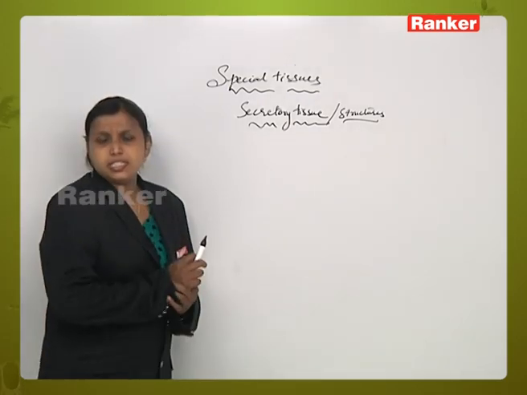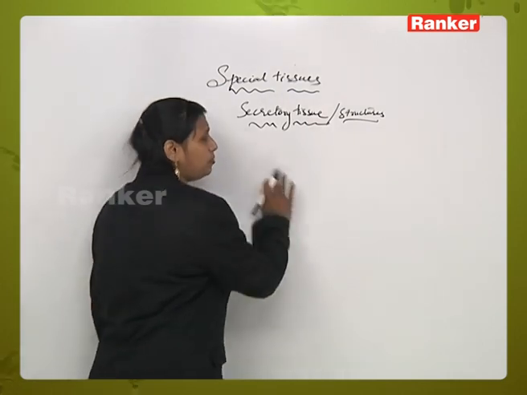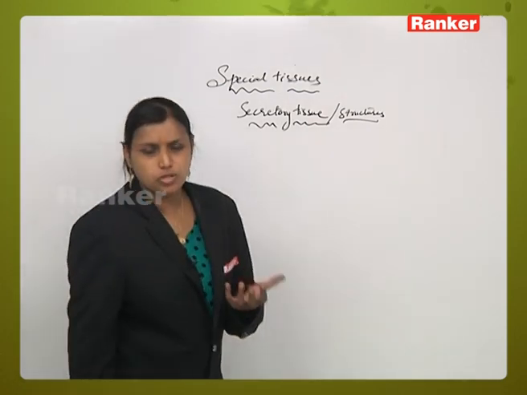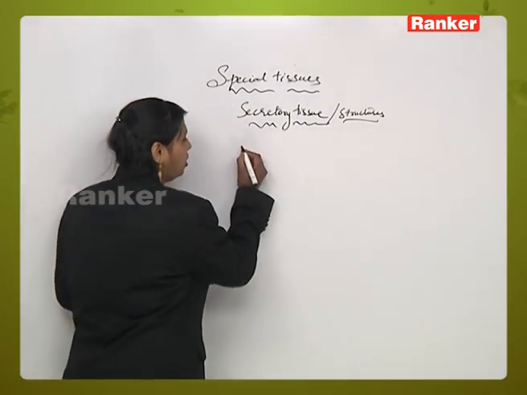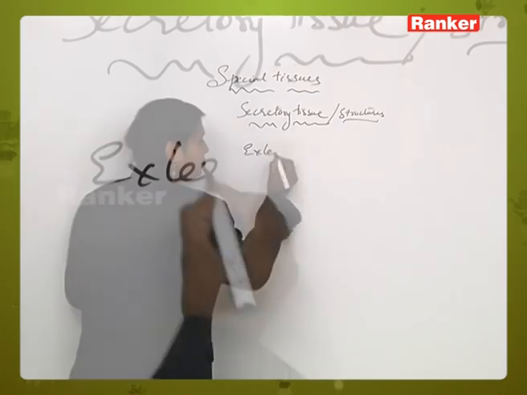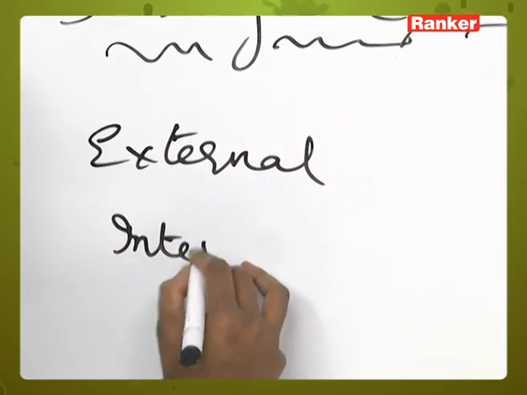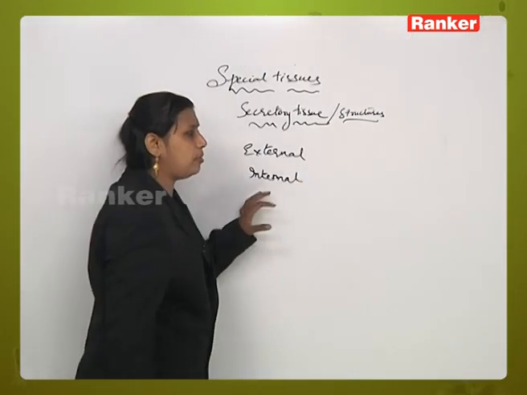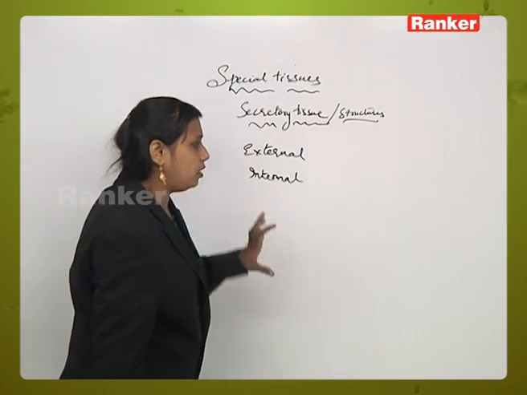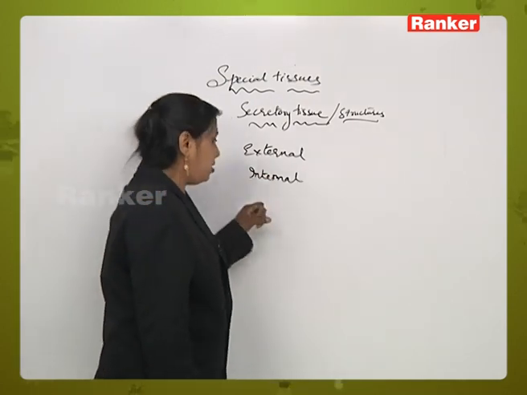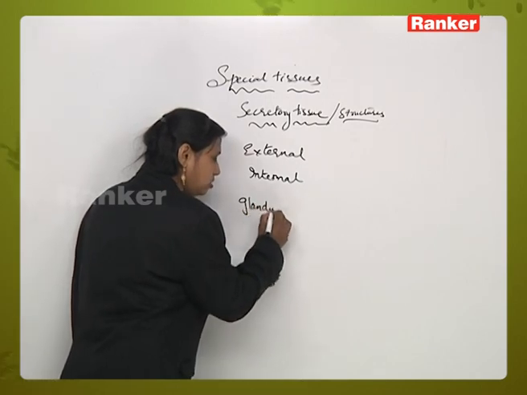When secretory structures are there, they show multiple variations depending on the place where they originate. There may be an origin of secretory tissues from the external side, or from the internal side of the plant body. They may exist as outer glandular hairs or glandular tissues.